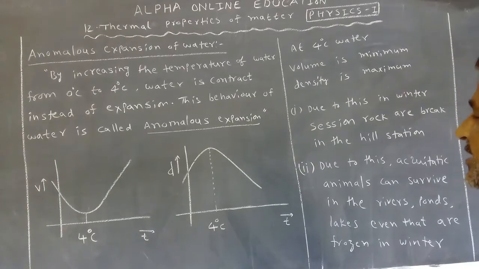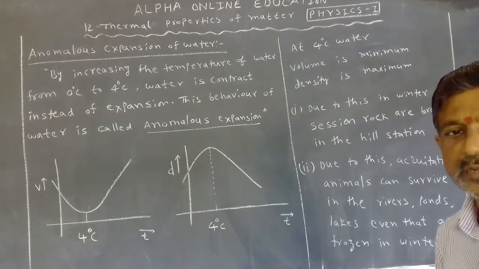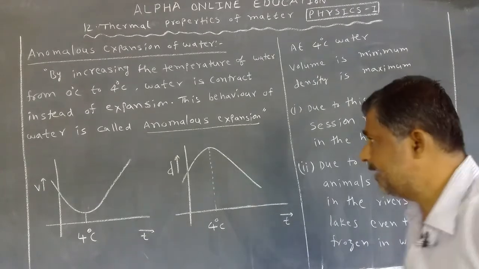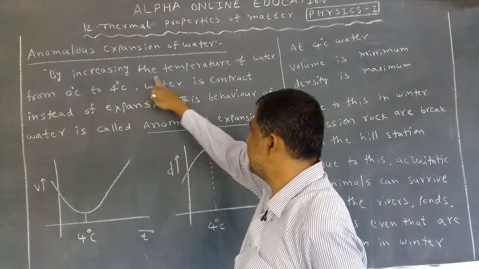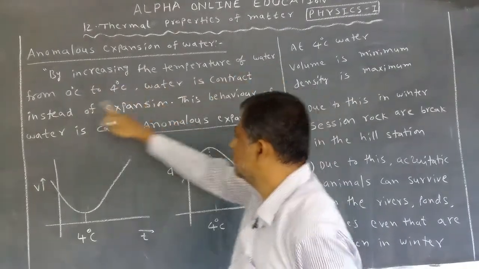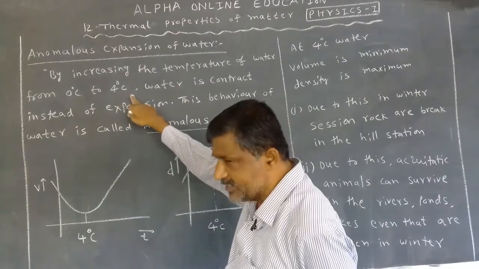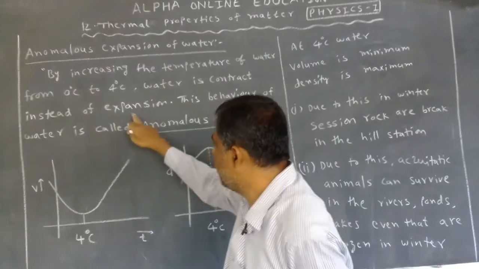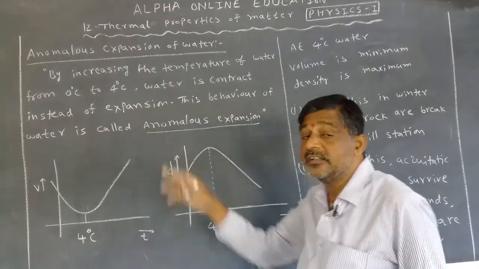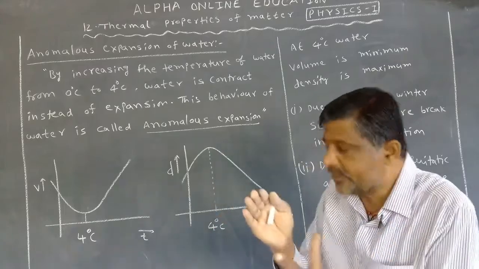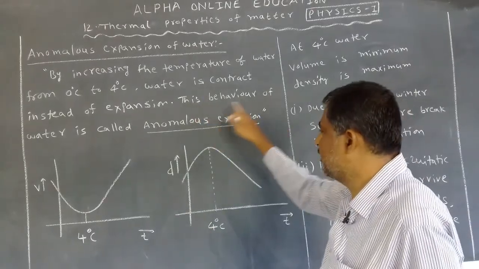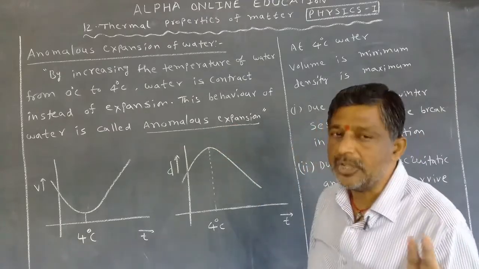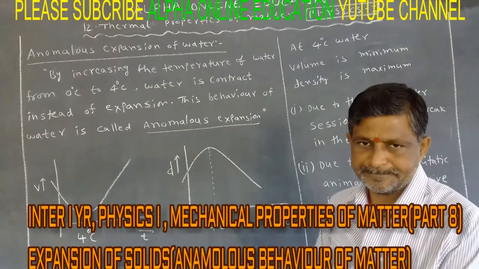By increasing the temperature of water from 0 degree centigrade to 4 degree centigrade, water contracts instead of expanding. Instead of expansion, what happens is contraction. This behavior of water is called anomalous expansion of water.